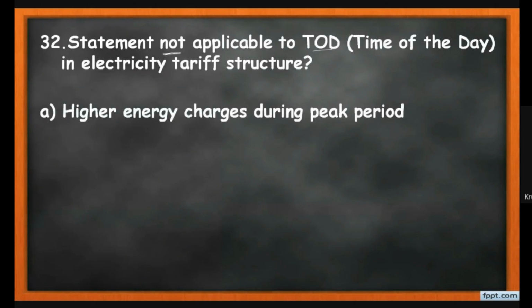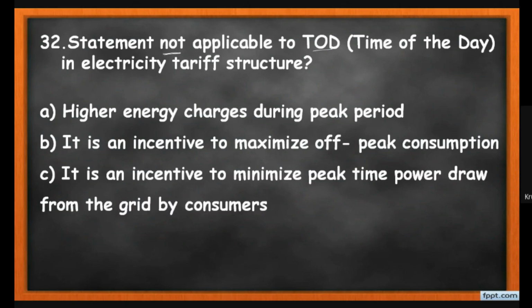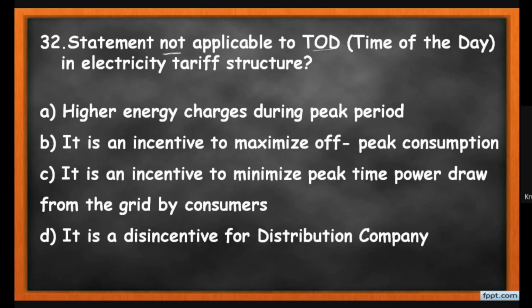So let me check the options. Higher energy charge during the peak. It is an incentive to maximize off-peak consumption. It is an incentive to minimize the peak time period draw from the grid by the consumer. It is a disincentive for the distribution company. So students, actually the time of day tariff is to shift the load from peak to off peak.